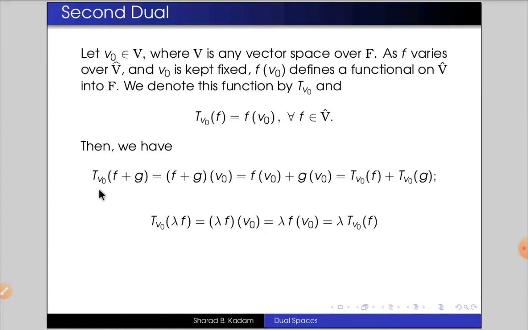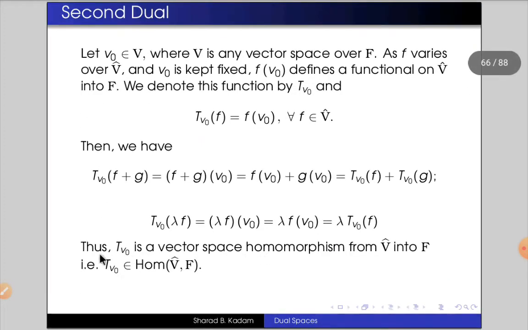So we have shown that T_{V_0} of f plus g equals T_{V_0} of f plus T_{V_0} of g, and T_{V_0} of lambda f equals lambda into T_{V_0} of f.